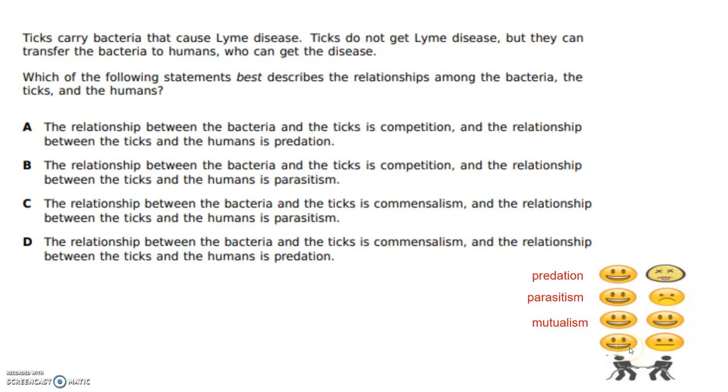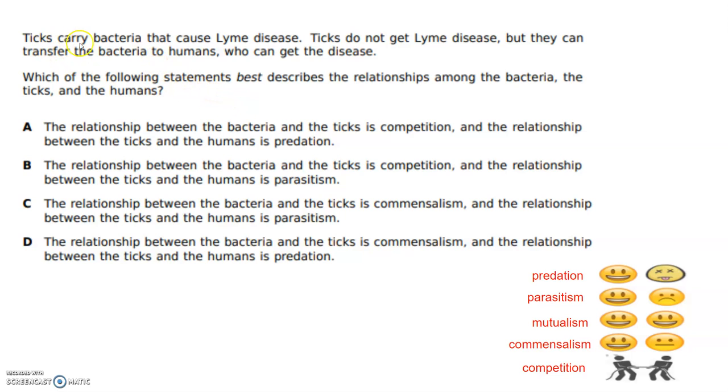When one benefits and one is unaffected, so it wasn't helped or hurt, it's just kind of there, that's called commensalism. And then this image is showing competition, so organisms competing over resources. They both want the same thing, they're fighting over it. So let's go back up and read about ticks and bacteria first and figure out their type of relationship.